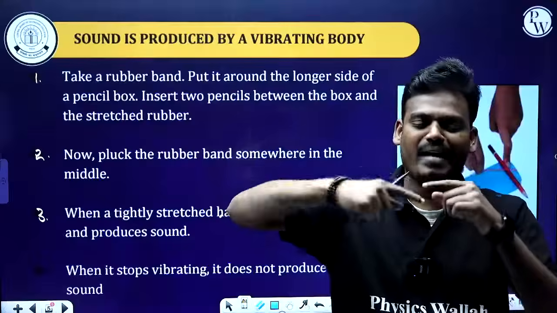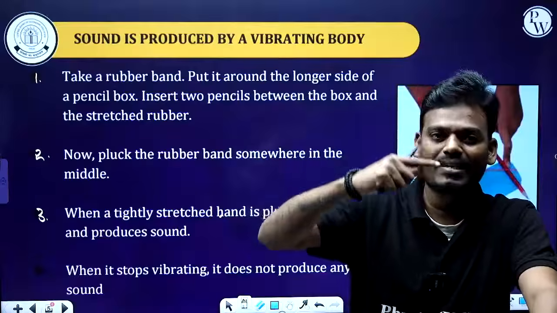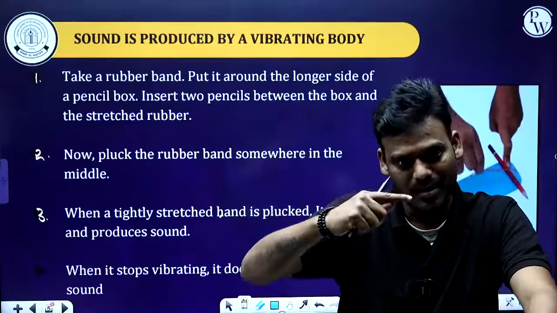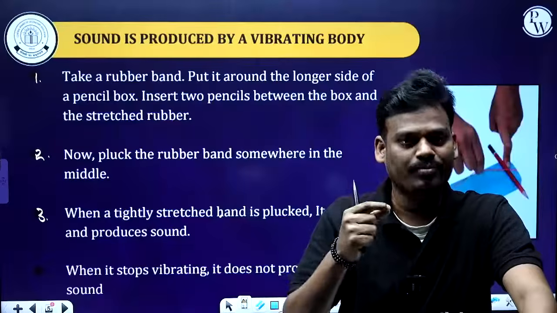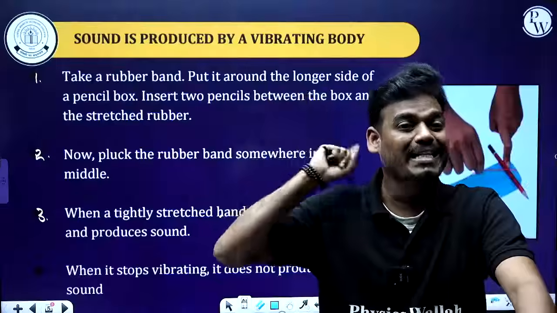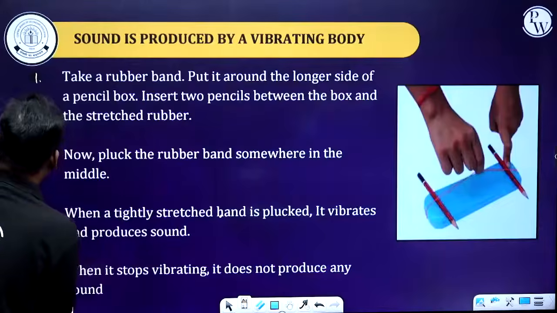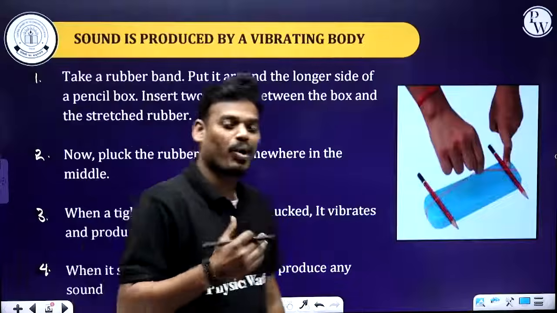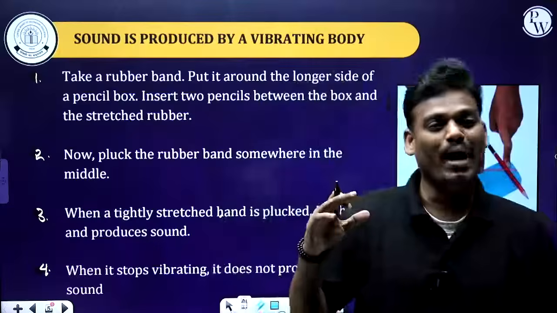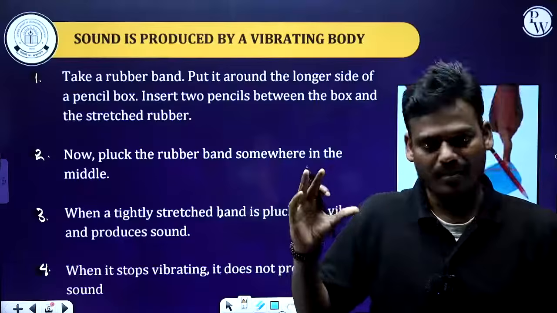After some time, that vibration keeps on decreasing. Finally the vibration ceases, which means it stops. Then you are not able to hear any sound from the rubber band. So this also indicates the sound producing body is always in a vibrating state. Got it?